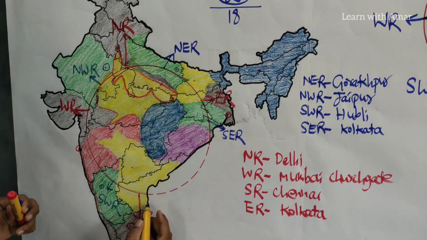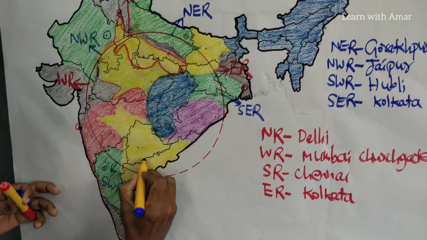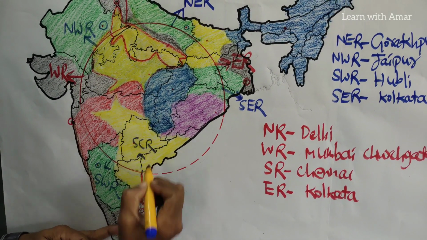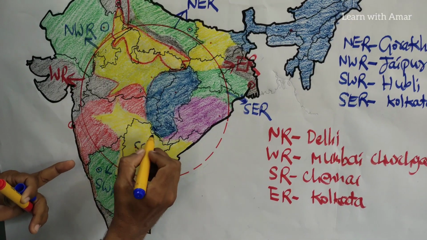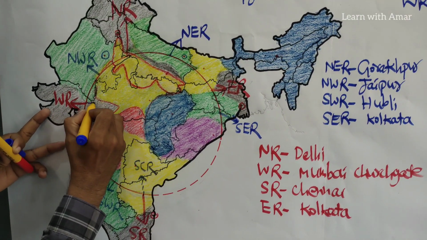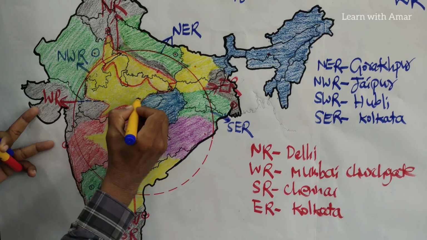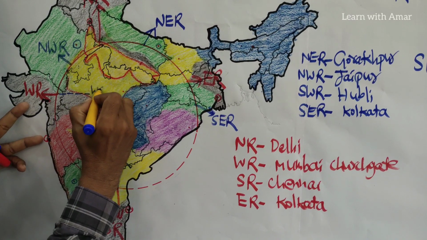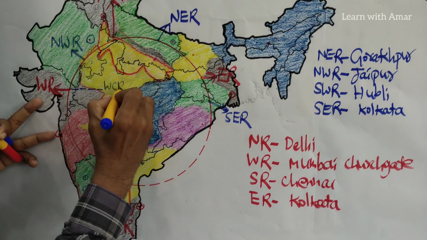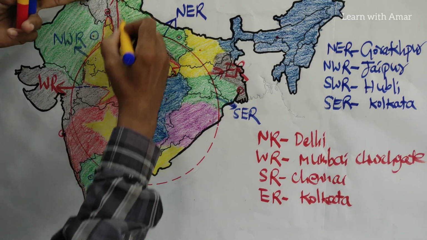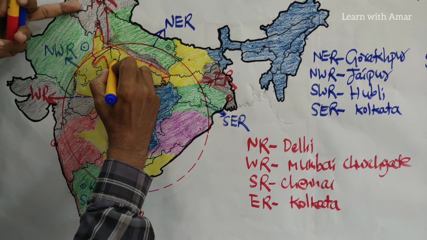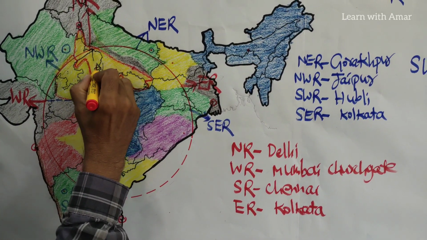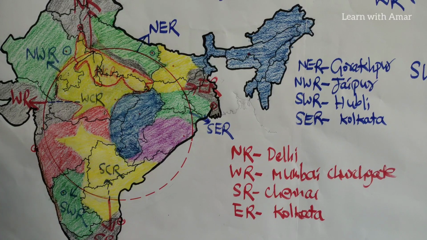Okay. You extend this and you will get South Central Railways, this yellow color region. Now here you extend towards the center. It is center here. Towards center you get West Central Railways. Now this one you extend, you will get North Central, North Central Railways. Clear.